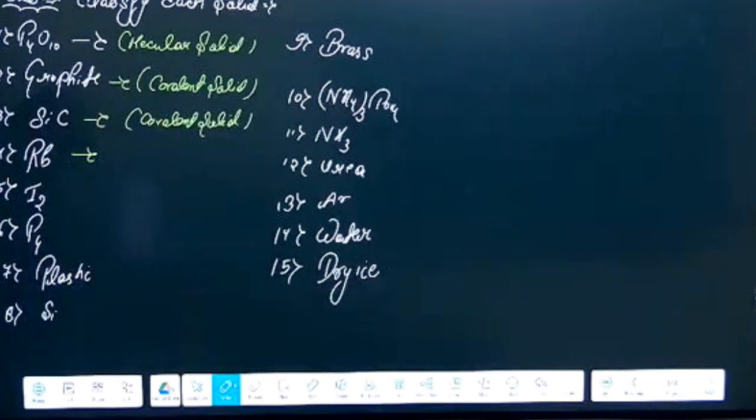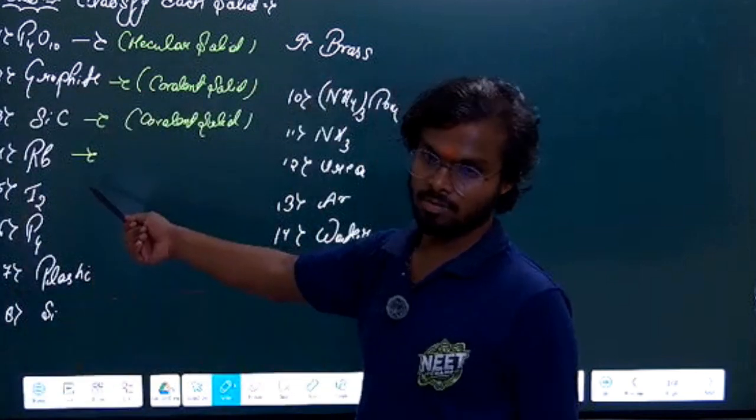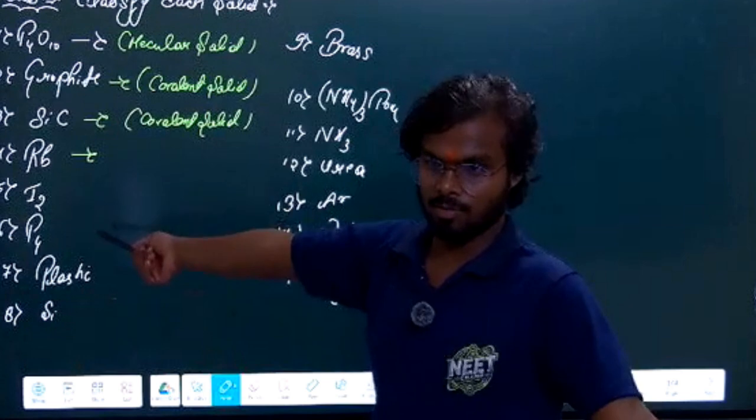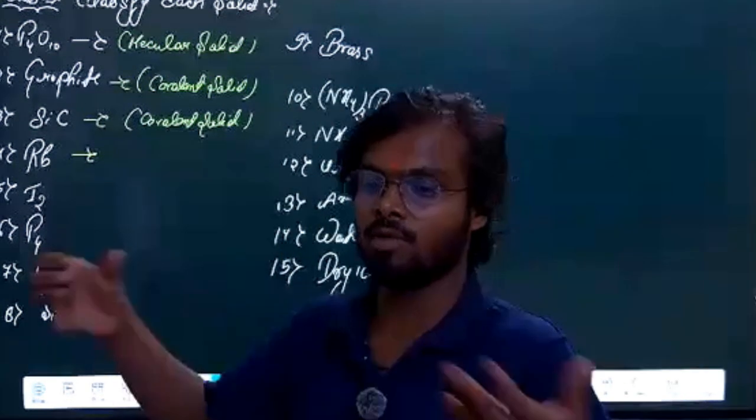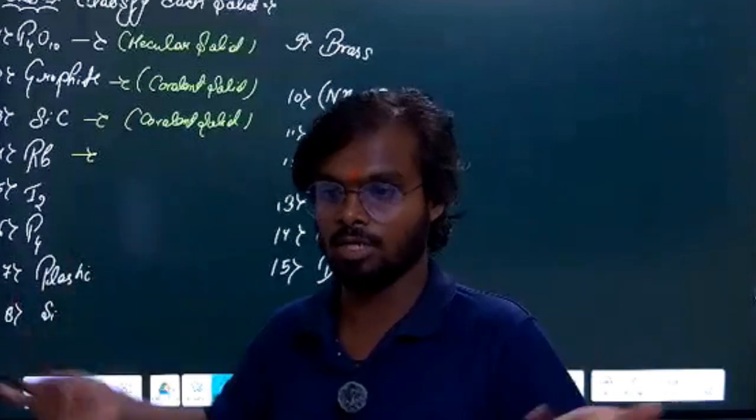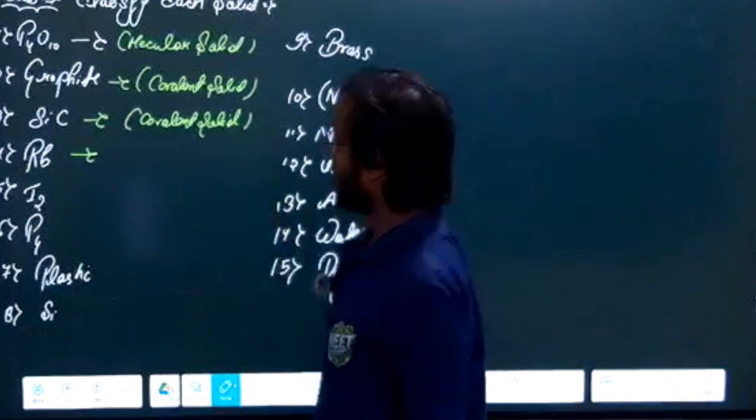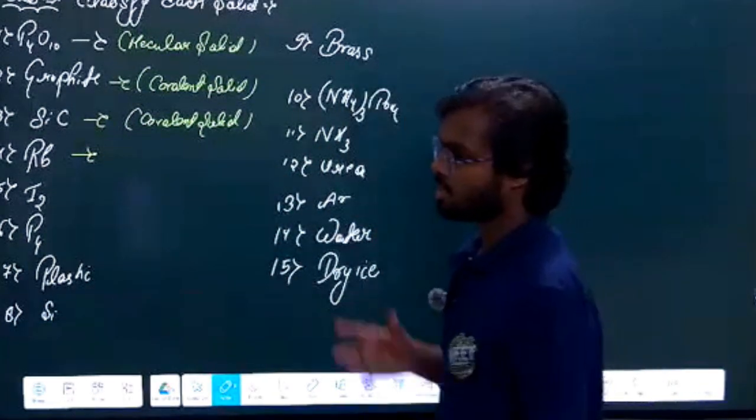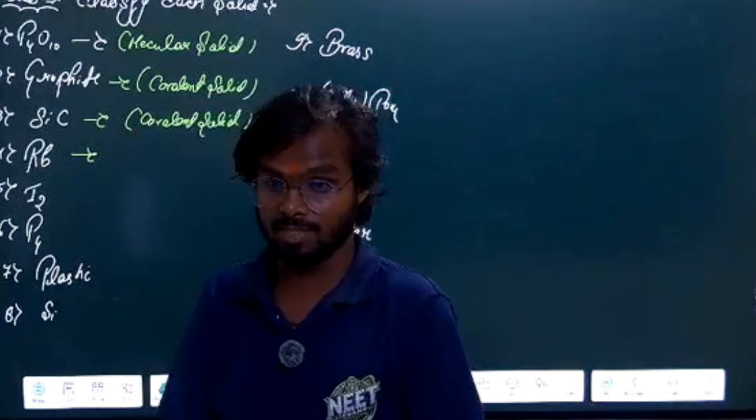Rb, rubidium. Which type of solid? First thing, is it a molecule? No, it is not a molecule. Obviously, molecule means we have more than two atoms, right? Then only it is a molecule. It is an atom. So what type of solid will it be?